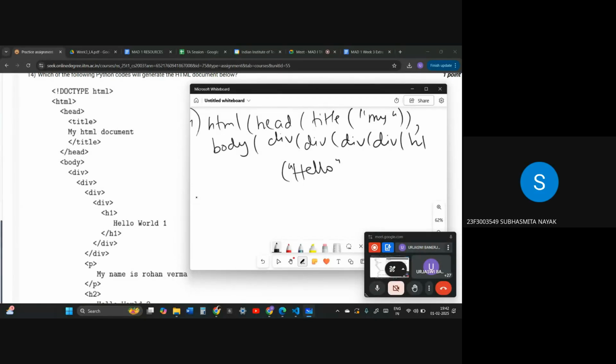Student: Where you write my website or something, my HTML document, we have to enclose that with one bracket. After that, we have to close the title bracket. Yes. Text cannot exist on its own, right? So the text is inside of this block, so each block is like one bracket. This bracket will be closed over here. And there should be three brackets at the last. Wait, so title starts, right? Bracket starts. Inside of title, my document. Bracket starts and title ends, right? So the bracket ends. Okay, I got it.